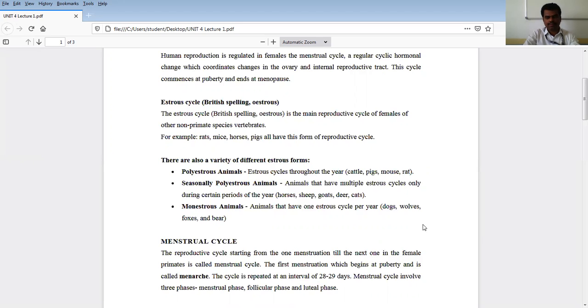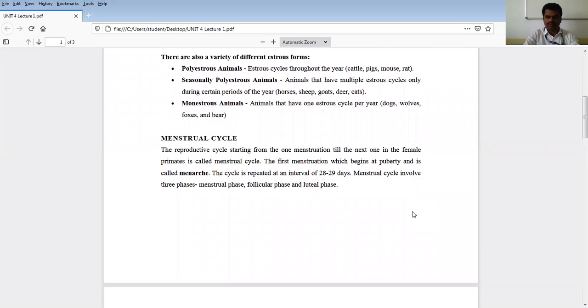Whereas in human beings, this reproductive cycle is called the menstruation cycle, and we divide it into two phases according to the physiological changes that take place in the reproductive tract and in the physiology of that particular female.